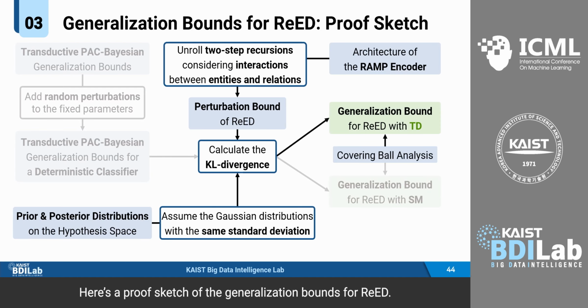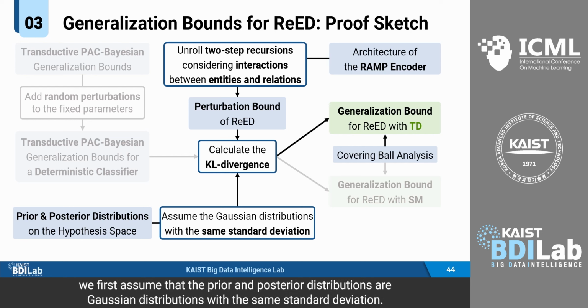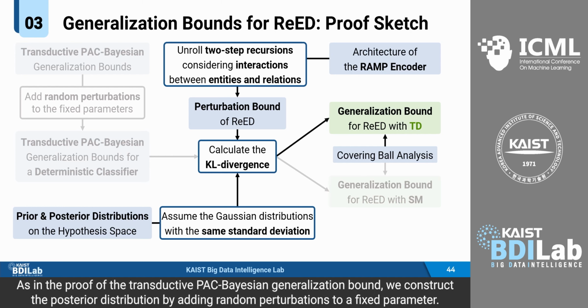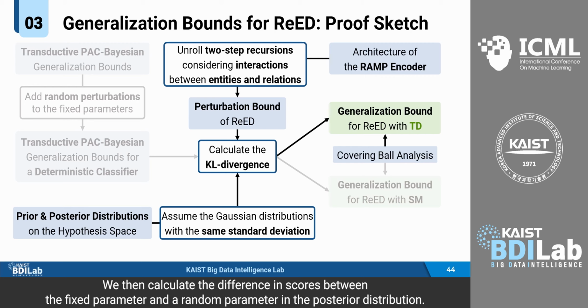Here's a proof sketch of the generalization bound for READ. Since a PAC-Bayesian generalization bound relies on the KL divergence, we first assume that the prior and posterior distributions are Gaussian distributions with the same standard deviation. As in the proof of the transductive PAC-Bayesian generalization bound, we construct the posterior distribution by adding random perturbations to a fixed parameter. We then calculate the difference in scores between the fixed parameter and a random parameter in the posterior distribution.